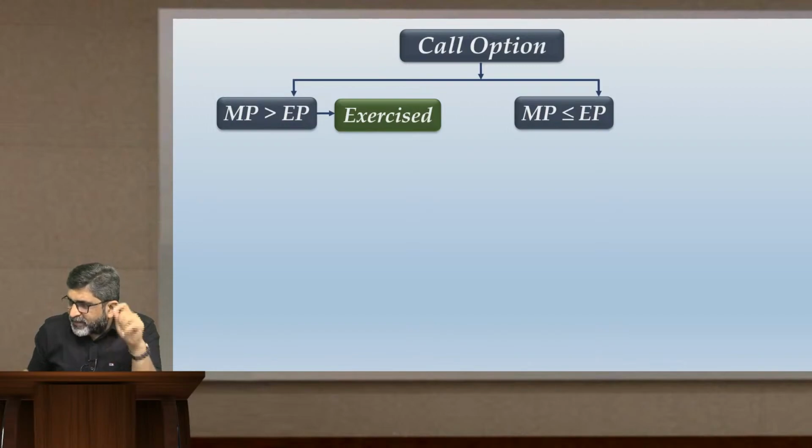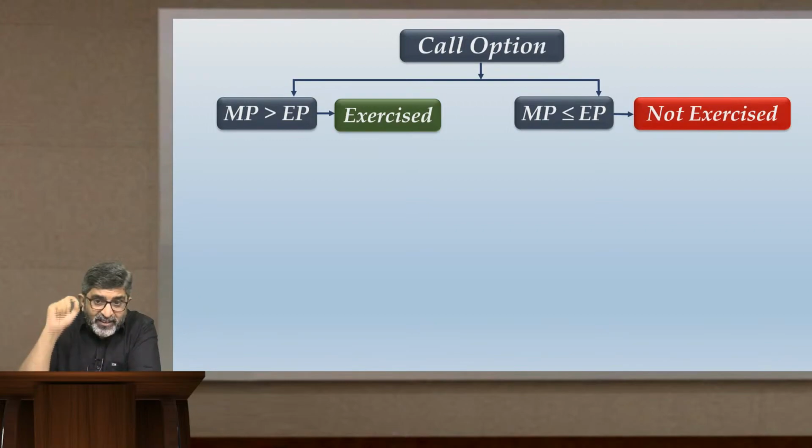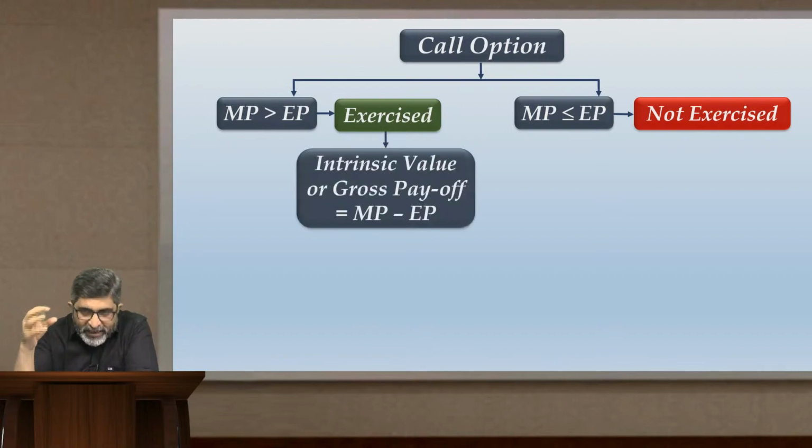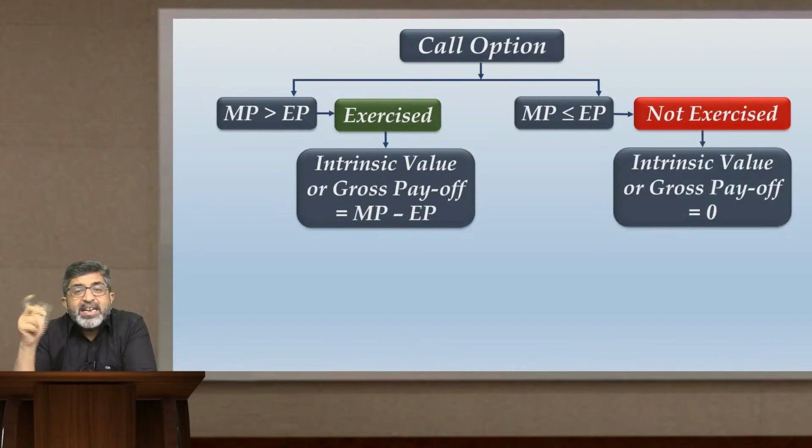When market price is less than or equal to the exercise price, it will not be exercised. When the call option is exercised, its gross payoff will be the difference between market price and exercise price. So its intrinsic value or gross payoff will be MP minus EP. When the option is not exercised, its gross payoff or intrinsic value will simply be 0.